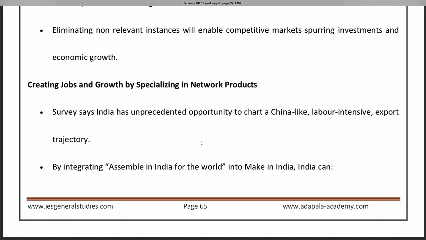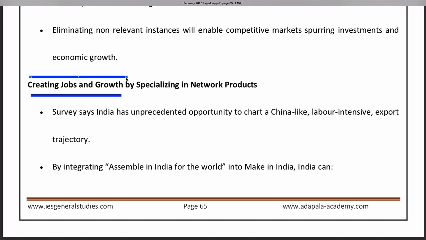How to create jobs along with growth? India's growth was dubbed as growth without creating jobs. We were growing because we were growing in the tertiary sector, the service sector, where the labor intensity is less, or work can be done with fewer people and more technology. So the economic activities will be there, wealth creation will be there, but there won't be much job creation compared to other sectors. So what India needs is creation of jobs along with growth. Both things should grow together. There should not be growth without jobs.